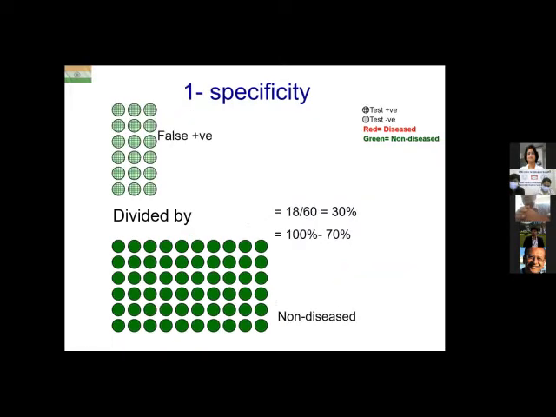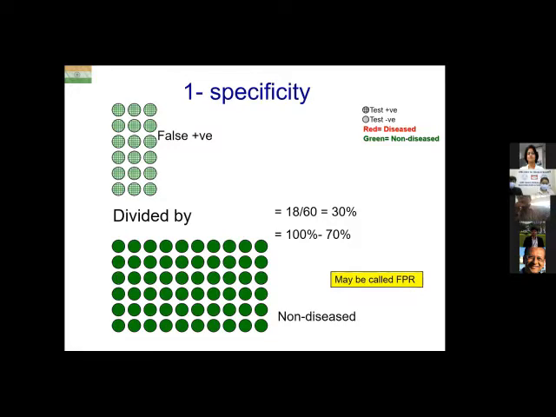That is specificity. So what is 1 minus specificity? That's the reverse of that. So the denominator remains the same, the non-diseased 60. The numerator now becomes the false positives. So the false positives divided by the non-diseased, which in this case is 18 by 60 or 30%, which you would recollect 70% was the specificity. So this is 100 minus 70. So that's 30%. It may also be called the false positive rate of the test, 1 minus specificity, false positive rate.